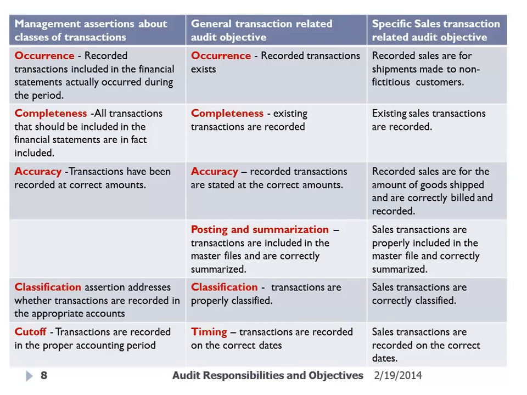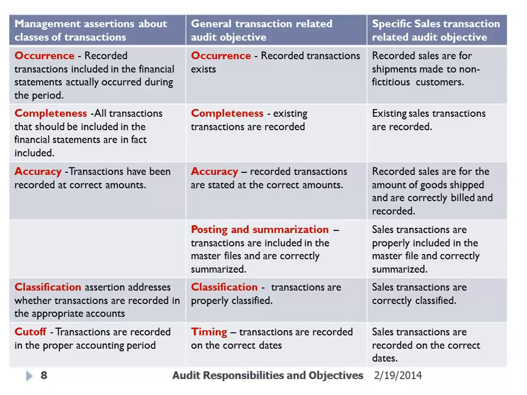So that's what we mean by general transaction-related audit objectives. What's the audit objective related to occurrence? Well, obviously auditors want to ensure that recorded transactions exist. So they're going to design their audit procedures to determine that the recorded transactions, those amounts reflected in the sales journal, actually exist. They represent valid transactions. They did occur.